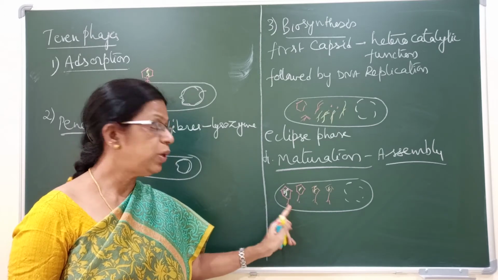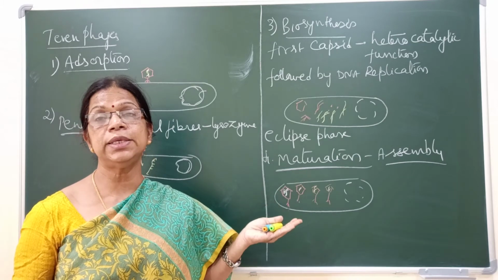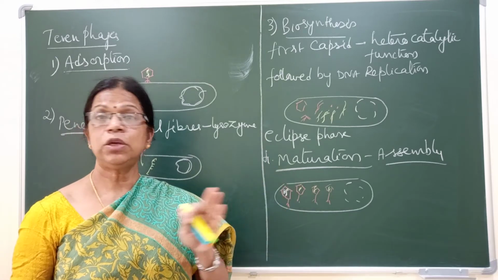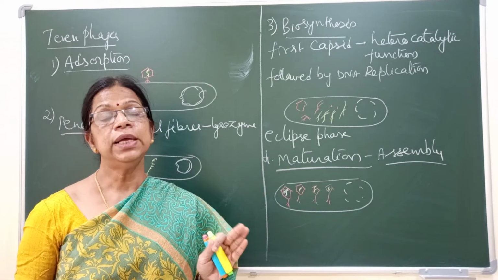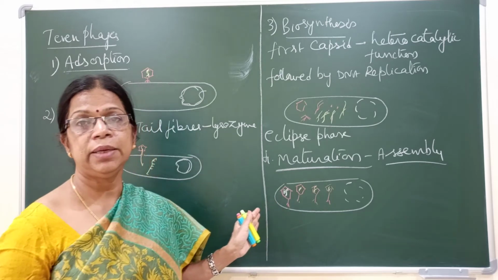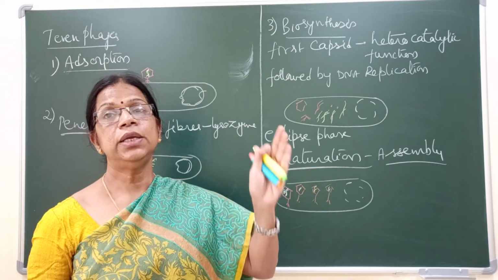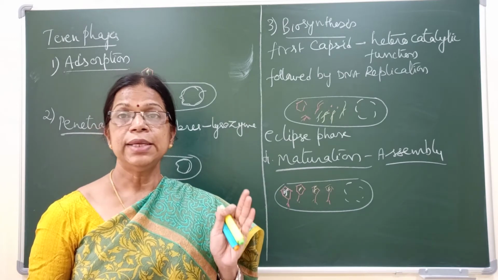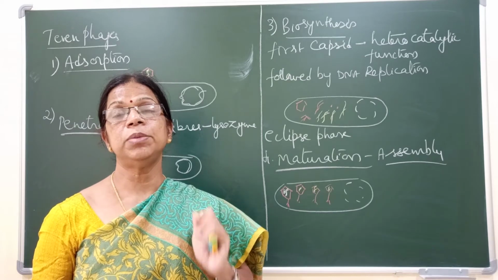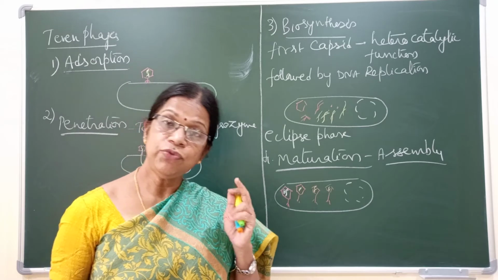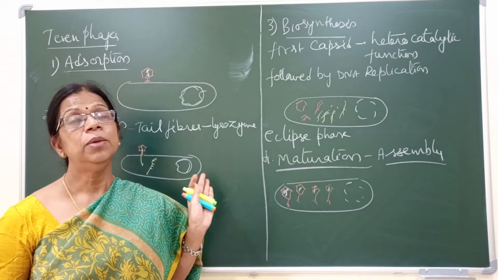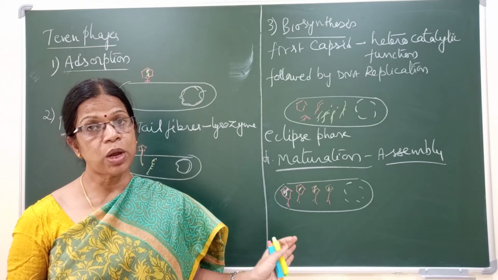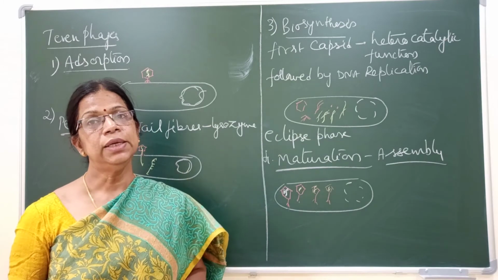Then when this virus attacks another bacterial cell, it brings about transfer of this bacterial DNA into the other cell. But it cannot cause lysis, because this is bacterial DNA. The bacterial DNA will enter into another bacterial cell. This process is called transduction. So transduction in the lytic phase can occur during the assembly process, if by mistake the bacterial DNA enters into the head of the bacteriophage. That can help in transfer of DNA from one bacterial cell to the other.